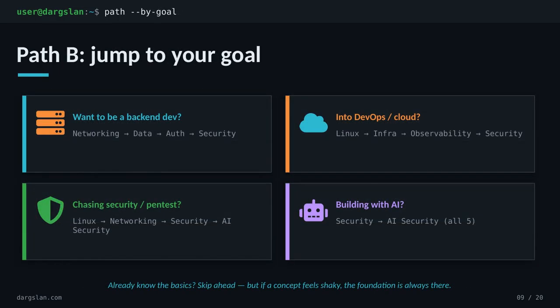But maybe you already know your destination. In that case, jump straight to it. If you're aiming for backend development, follow networking, data, Auth, then security. Heading into DevOps or cloud, go Linux, infra, observability, security. Chasing pen test work, Linux, networking, security, then AI security. And if you're building with AI, lock in security first, then all 5 AI security videos. Skip ahead with confidence. But if something feels shaky, the foundation is always waiting for you.